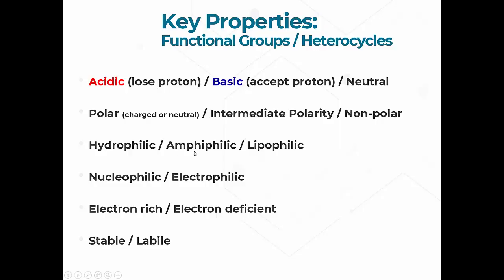Sometimes one part of the molecule will be polar and like water, and another part of the molecule will be nonpolar and want to be away from water. So the types of things you have here are things like detergents, lipids, fatty acids. Fatty acids make up detergents, and things like that. So in other words, they can interact with both water and greasy things, and they do so separately with different parts of the molecule. Okay, so amphiphilic.